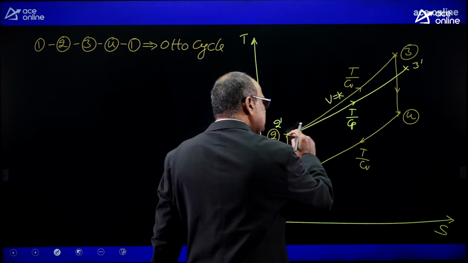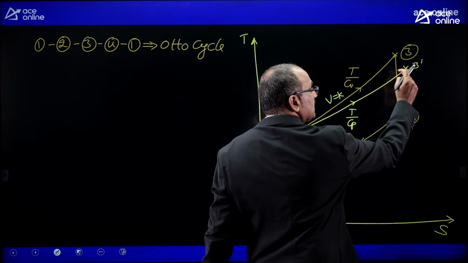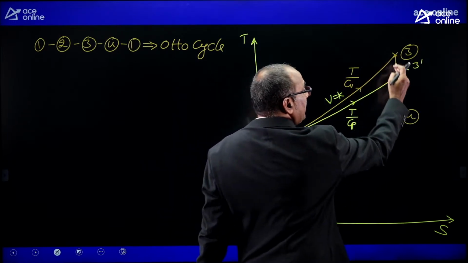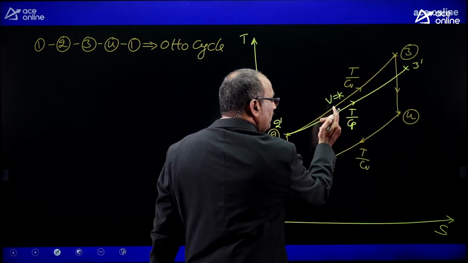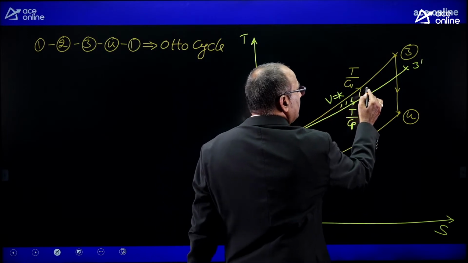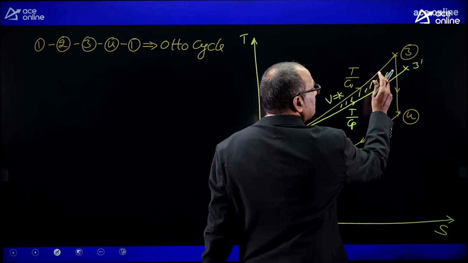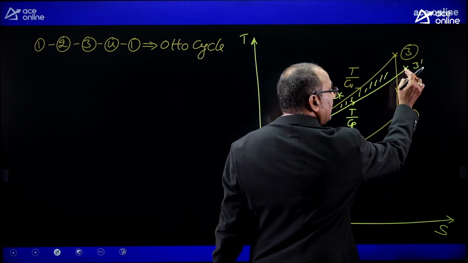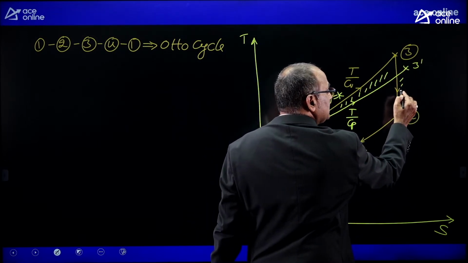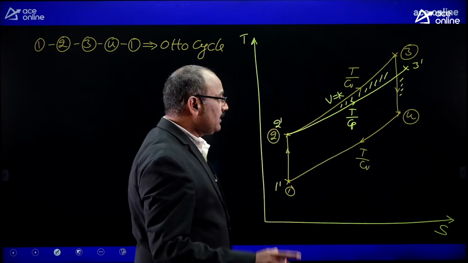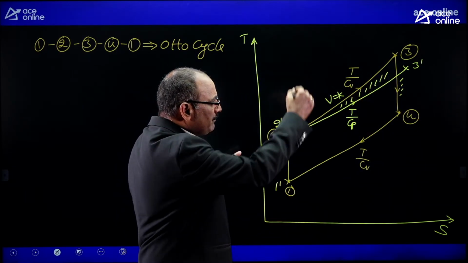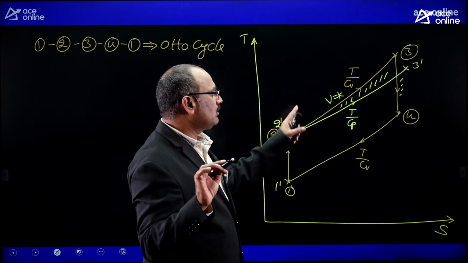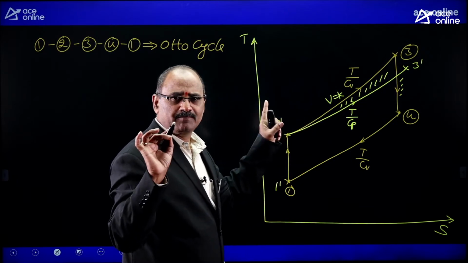That's why I extended the constant pressure heat addition curve for diesel cycle beyond 3 to 4. It means whatever additional area the Otto cycle heat addition curve is maintaining in this region will be compensated by the diesel cycle heat addition curve in this particular region. Therefore, I am concluding that area below 2 dash 3 dash is equal to area below 2 3.